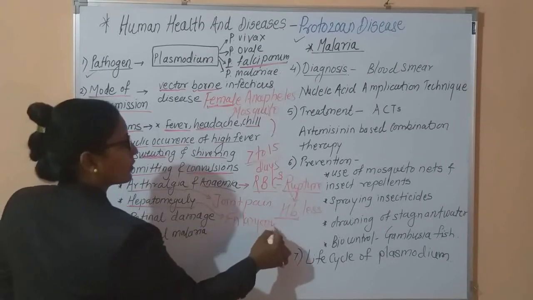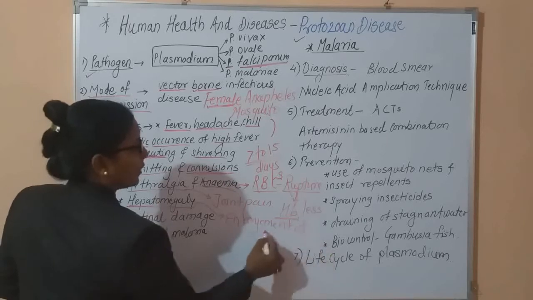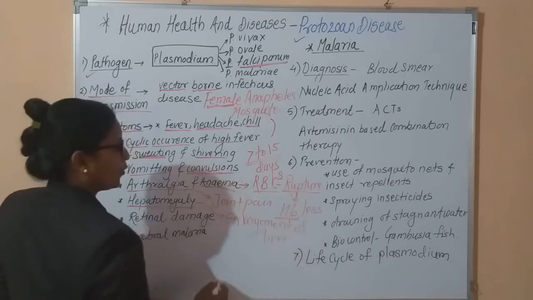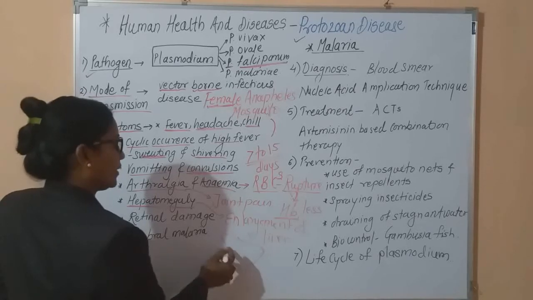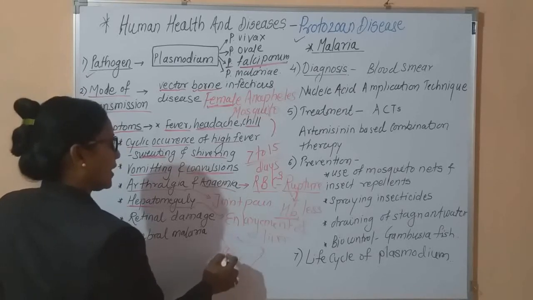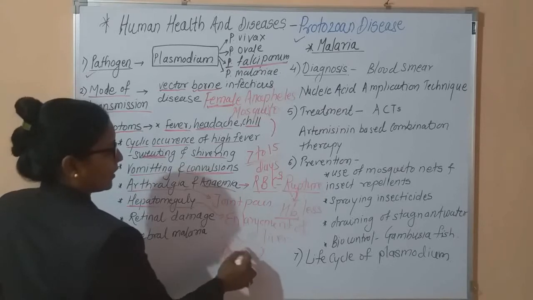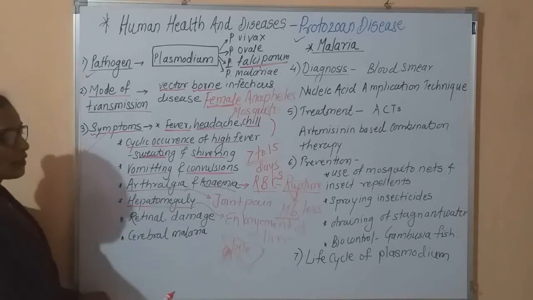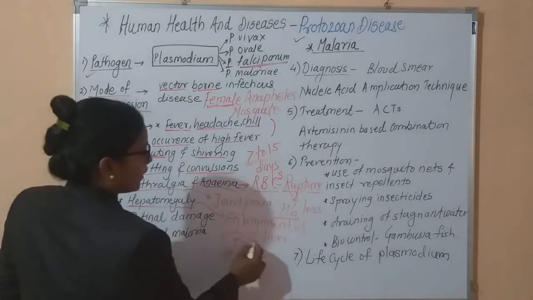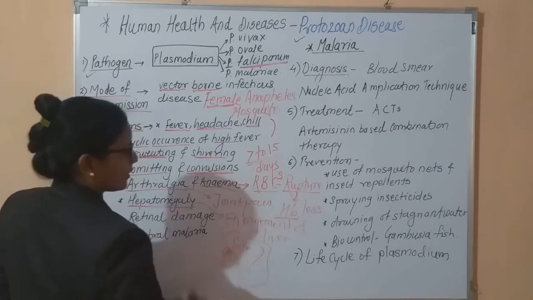enlargement of the liver. In humans, the liver is a digestive organ responsible for digestion, because it secretes bile juice. But when the infection takes place, the liver enlarges in size.